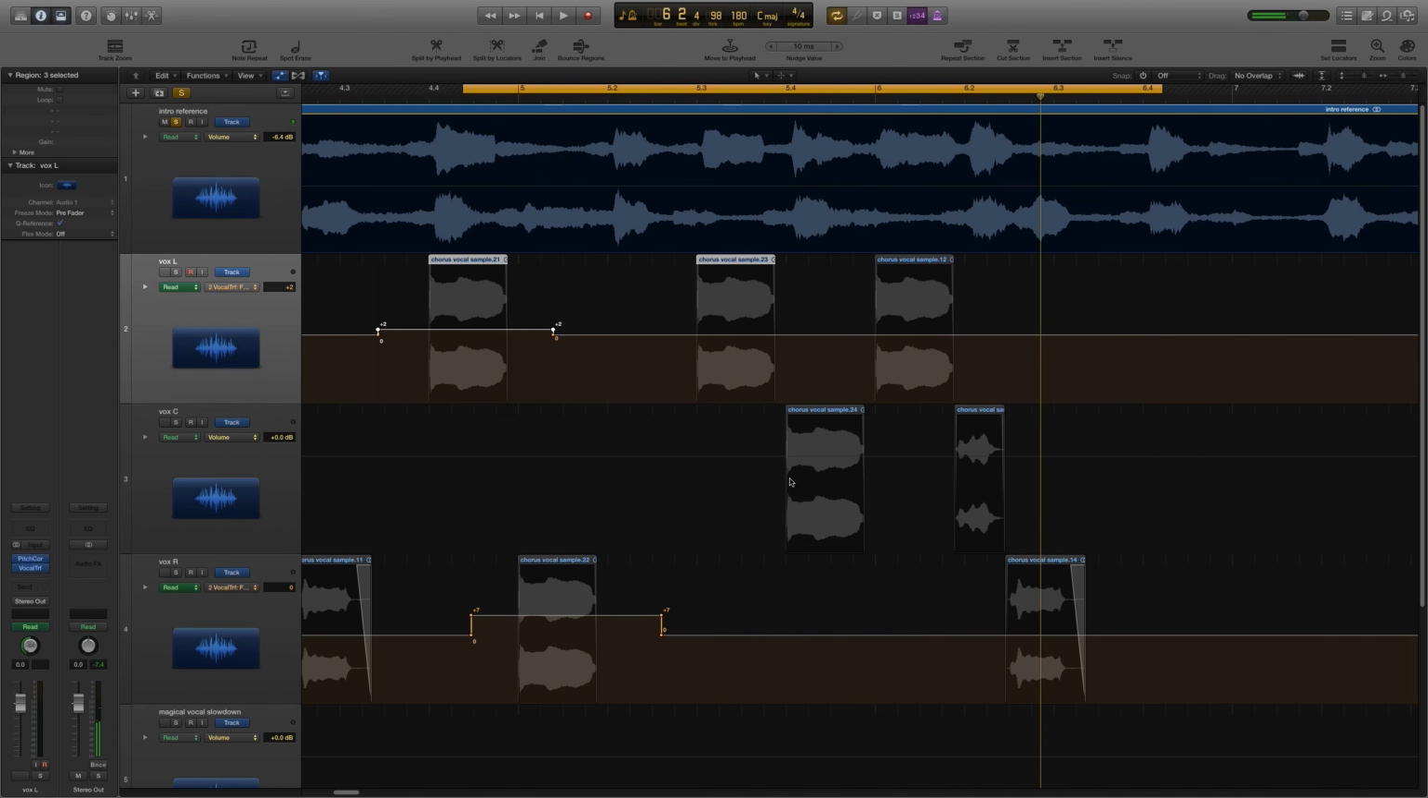This one sounds like it's up a little bit more. This one sounds the same as this one. So I'm just going to go ahead and pull this +2 over here. There we go. And then pull it back down to 0 there.